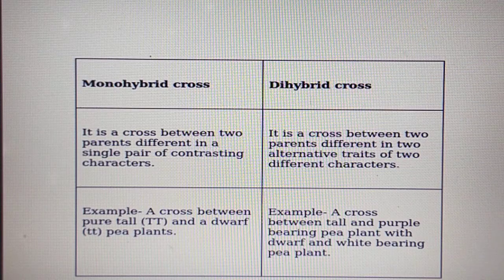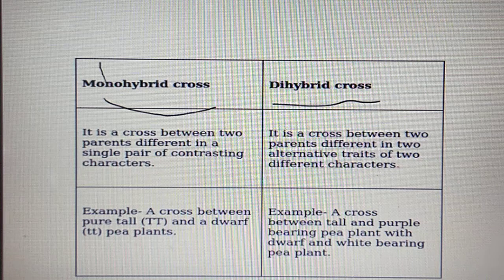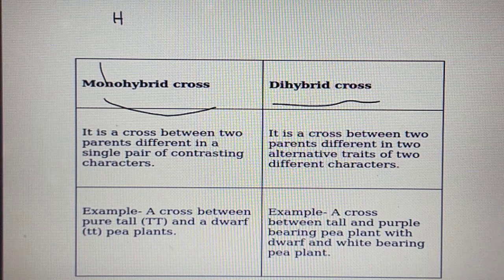Next we have to study 2 different terms, monohybrid cross and dihybrid cross. Mono means one. So for crossing between 2 parents, we are taking only a single pair of characters. For example, we are taking height, or seed shape, or seed color, or pod color. One character we are taking at a time. That we call a monohybrid cross. It is the cross between 2 parents that differ in a single pair of contrasting characters.